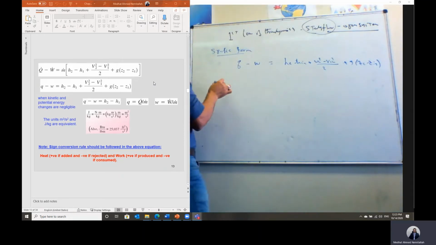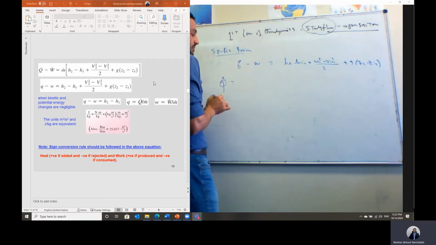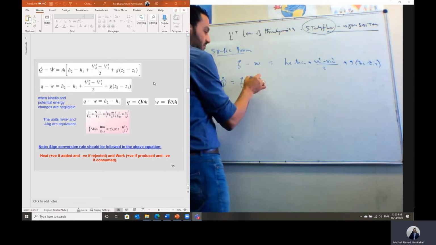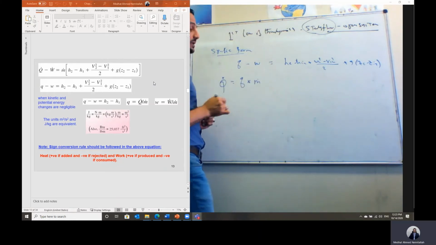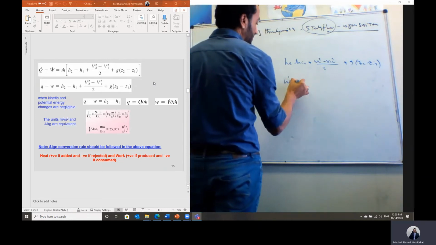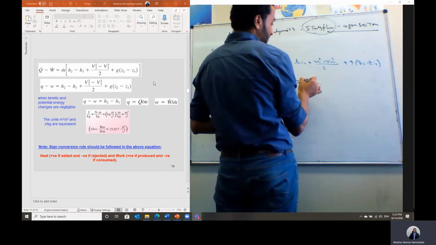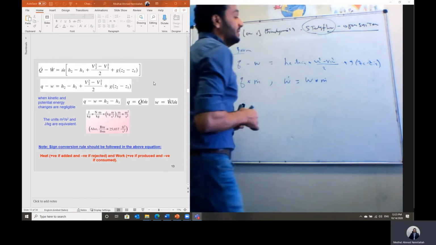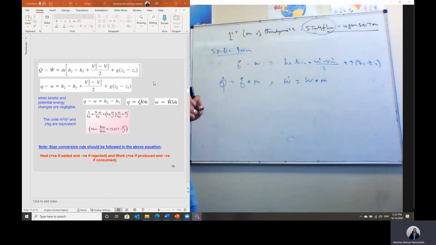As we have it here, Q dot is equal to the specific heat multiplied by the mass flow rate. Like this also, the power, which is the rate of work done, is equal to the specific work multiplied by the mass flow rate. We have defined earlier that q is the heat per unit mass, or the rate of heat per the rate of mass.